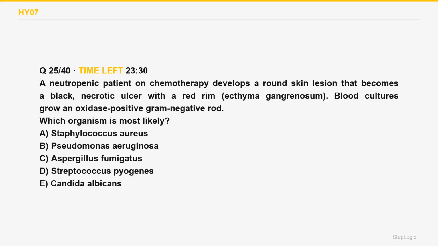Which organism is most likely? A neutropenic patient on chemotherapy develops a round skin lesion that becomes a black necrotic ulcer with a red rim, ecthyma gangrenosum. Blood cultures grow an oxidase-positive gram-negative rod.